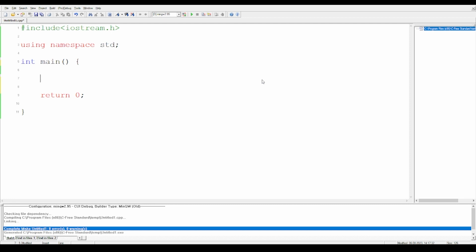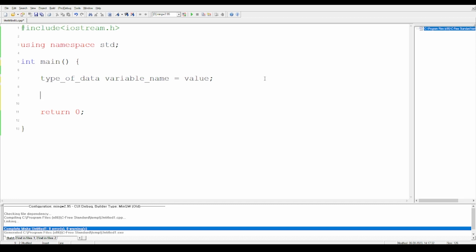Now, a variable in C++ has to be declared before we use it. What does this declaration mean? For that, we have to write the type of data. I'm just giving an example over here. And I have to write the variable name, whatever name you can give. There are certain rules for that also. And then I can give a value to it. So this is generally how we write or declare a variable.